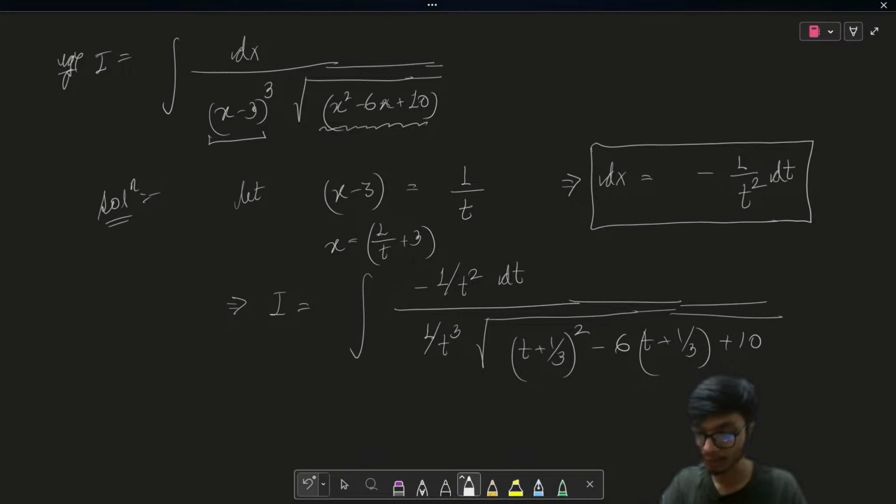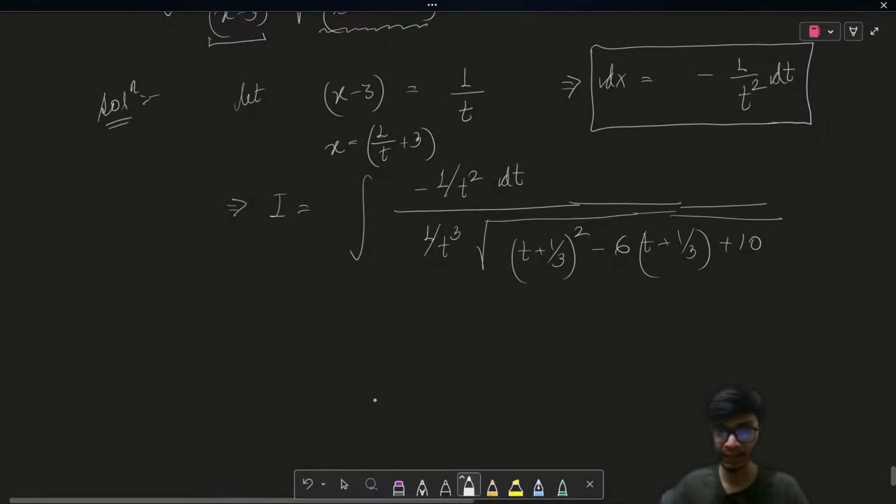If we look at this form of integral, the simple way to solve is to do the individual division. So t cube is in the denominator and t square is in the numerator, so we ultimately have t over there.